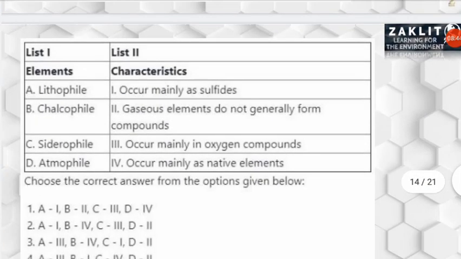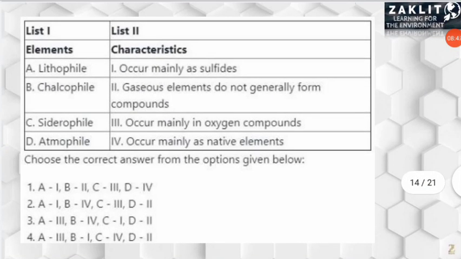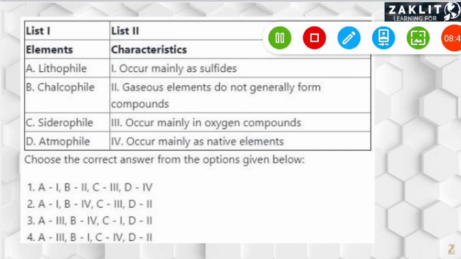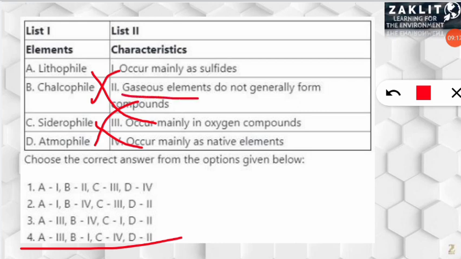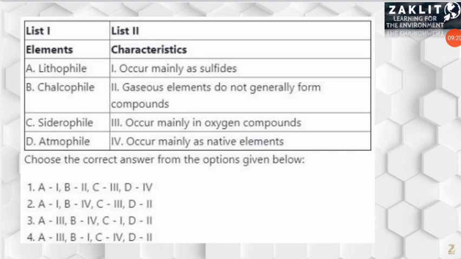The next question was from the match the following kind, and it was asking to match the correct element type with their characteristic features. So here the correct option will be option number 4. Yes, because the lithophiles are the elements which occur mainly in oxygen compounds. Similarly, the chalcophiles occur mainly as sulfides. Similarly, the siderophiles occur mainly as native elements, and the atmophiles are the gaseous elements that do not generally form compounds. So gaseous elements found in the atmosphere are called atmophiles. Moving to the next slide.